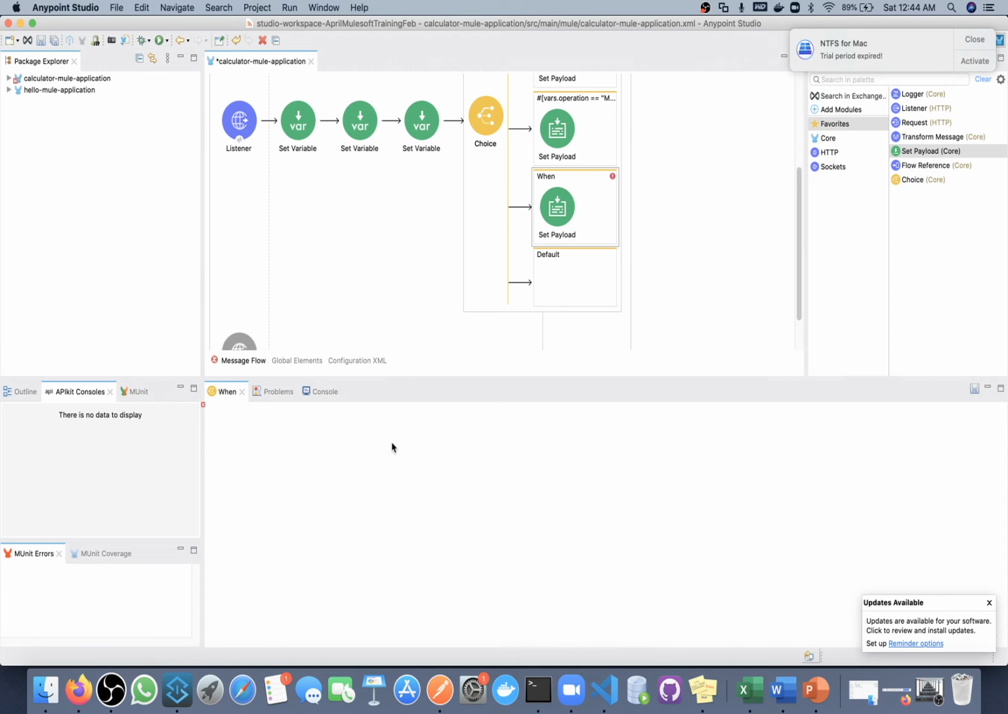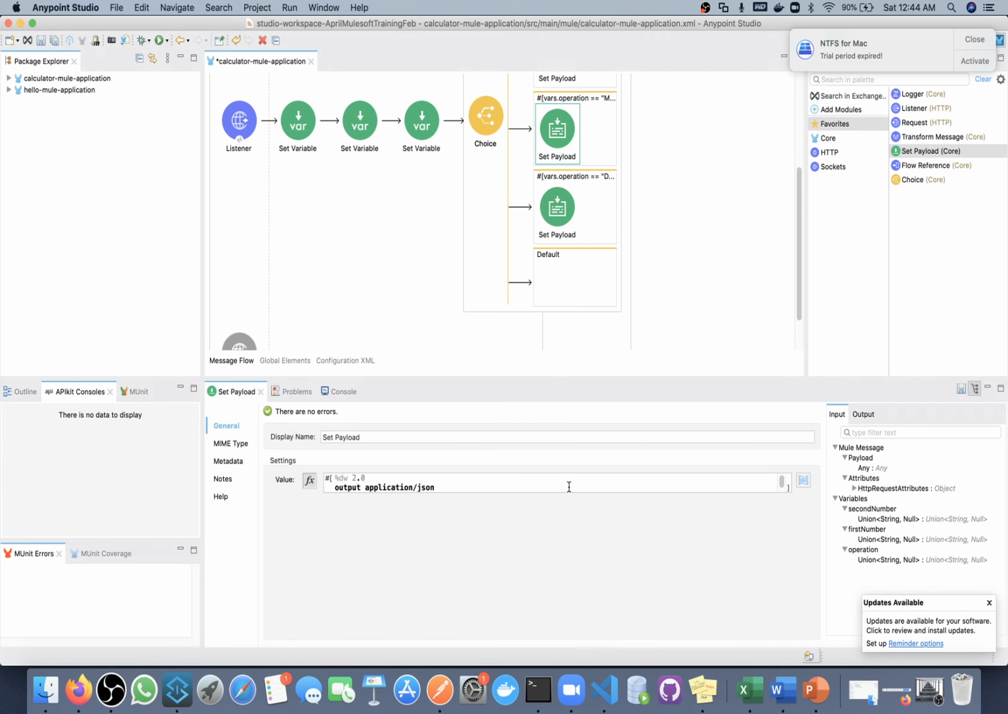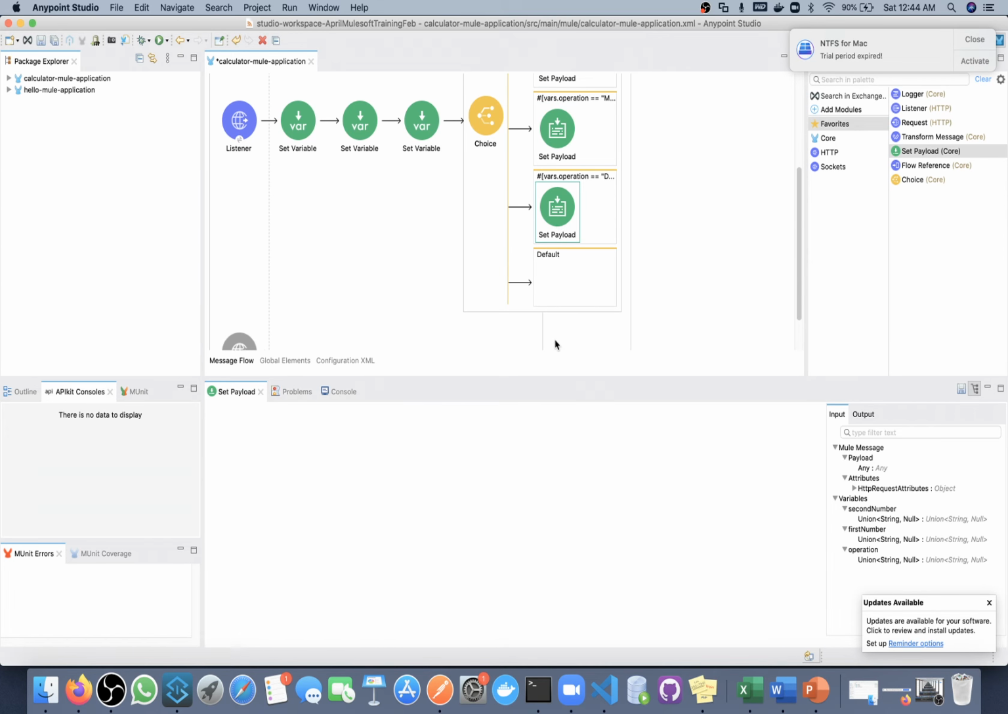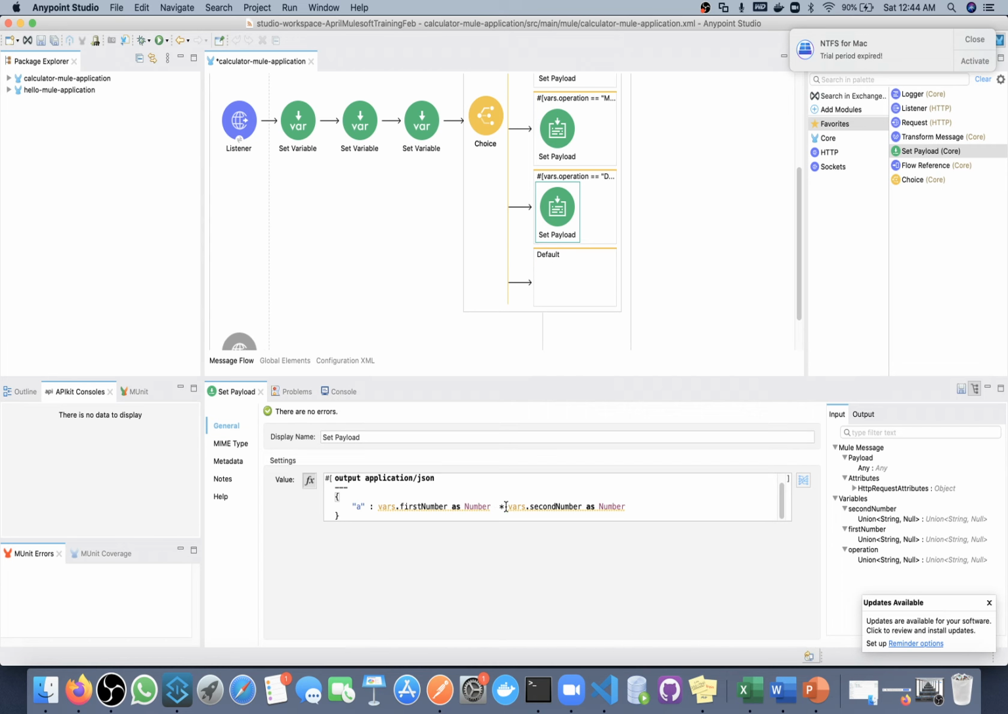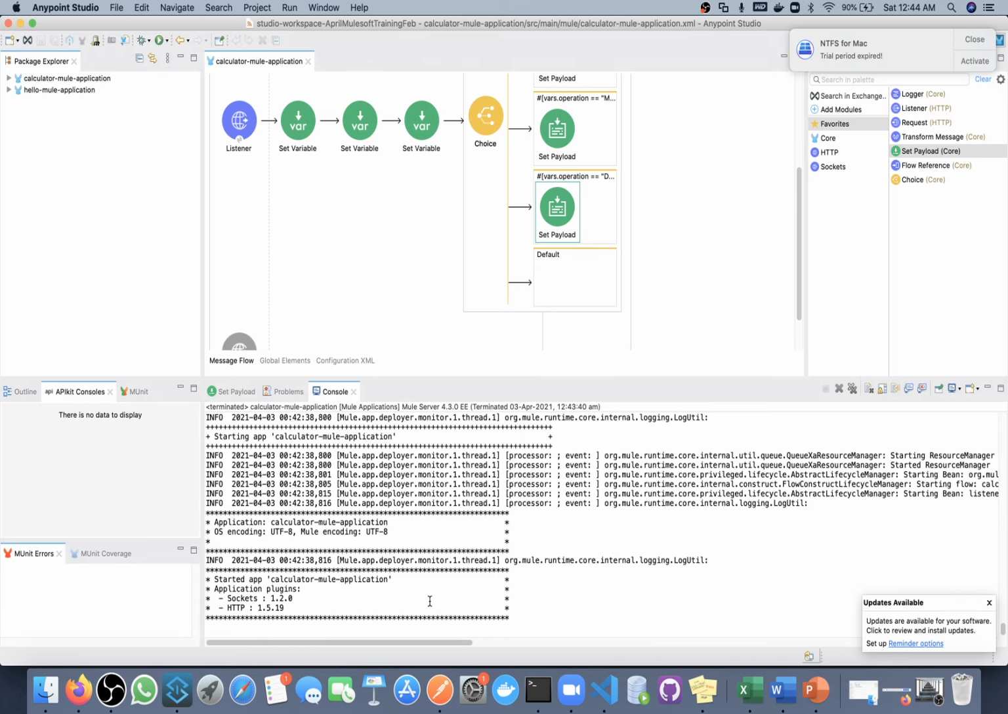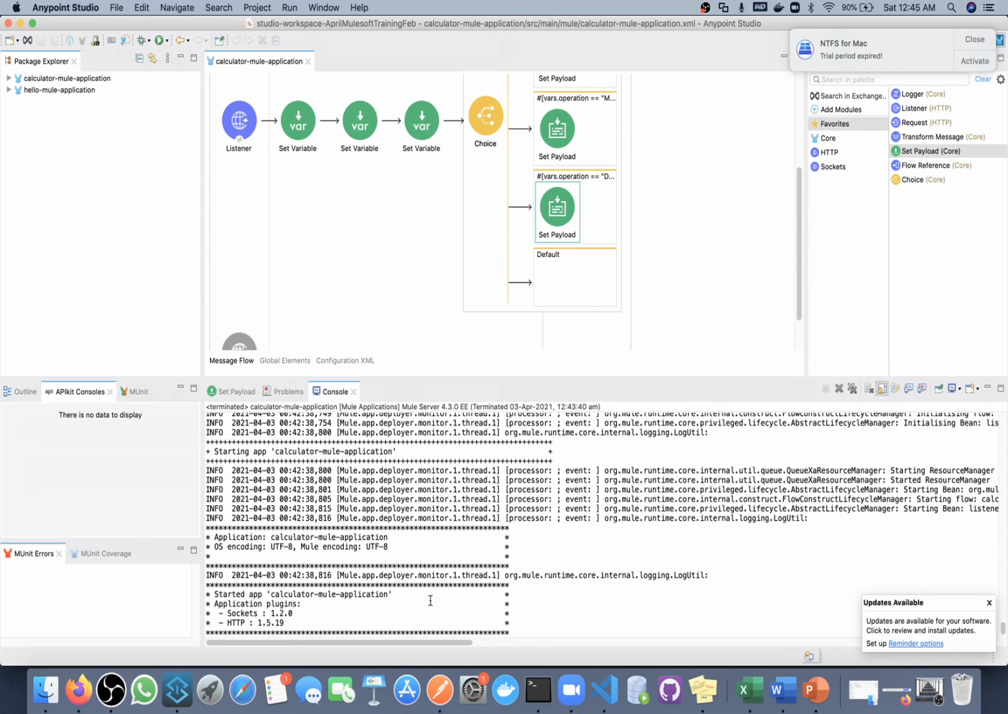It should be in the when condition. So this time it will be division. Okay, I will select this fx and I will copy this entire payload first. I will paste it here. Okay, and it should be division. I saved it. Go to console, wait for some time, it should start deployment.